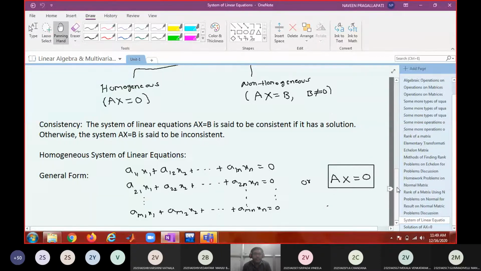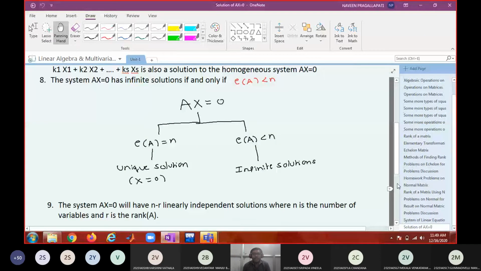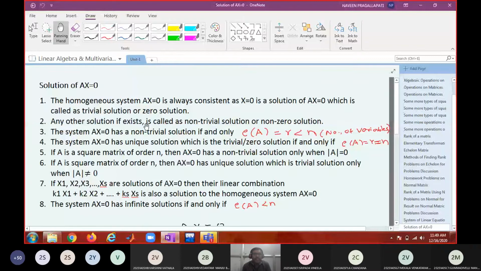And after that we discussed the homogeneous system. A homogeneous system is always consistent, as we have noticed, because x equal to 0 is always a solution, called the trivial solution or zero solution. If any other solution exists, it is a non-trivial or non-zero solution. The system Ax equal to 0 will have a non-trivial solution only when the rank of the coefficient matrix is less than the number of variables, which is n.